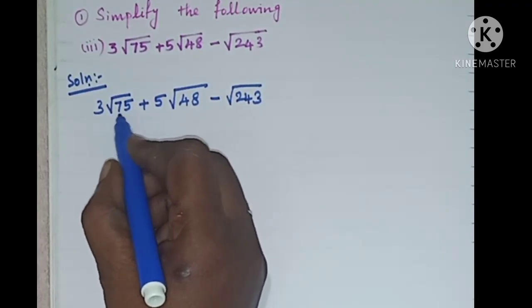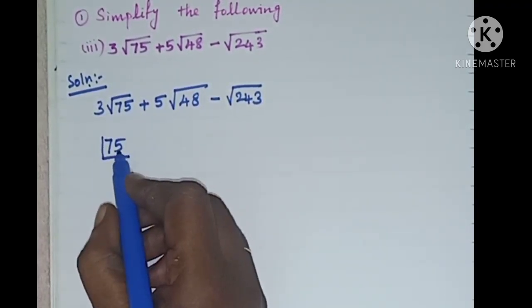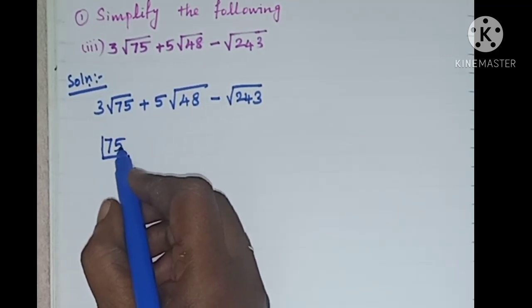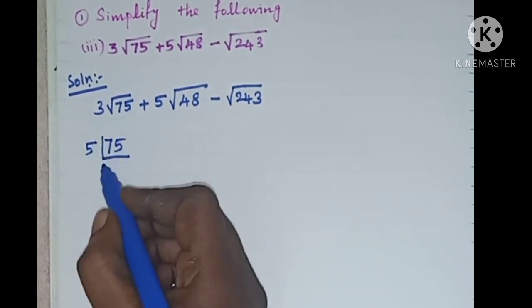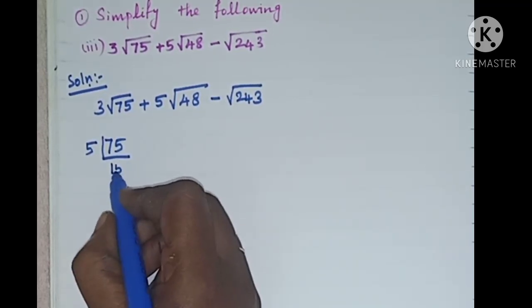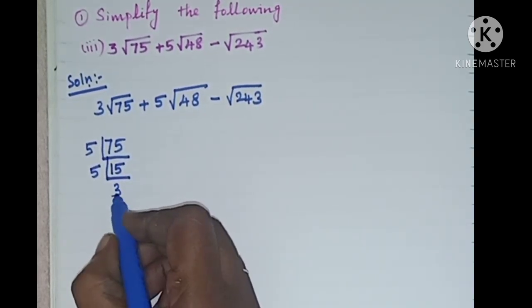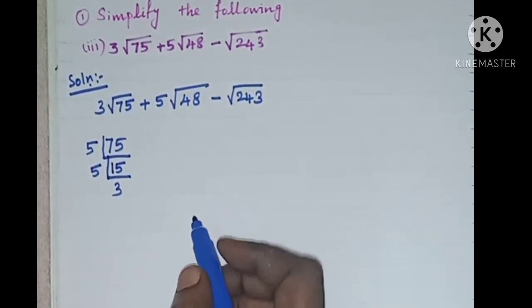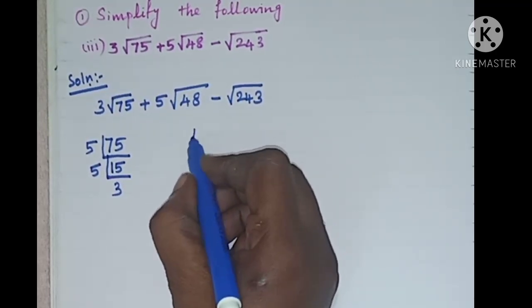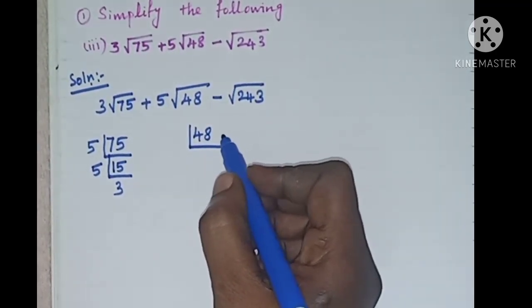First we take the number 75. Here we have 5 at the end of the number, so we can factorize with the number 5. 5 fives are 25, so 75 is 5 into 5 into 3, since 5 threes are 15. Now we take 48 by the prime factorization method.